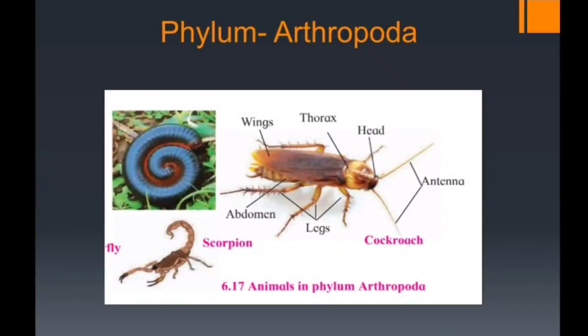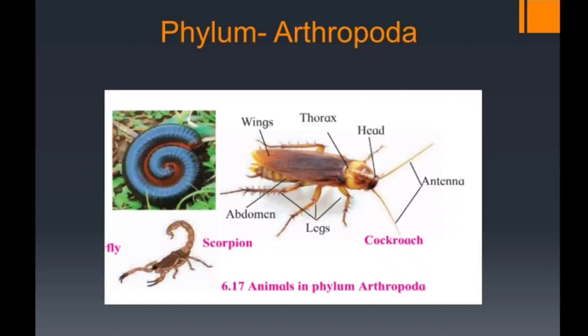Phylum Arthropoda. These animals have jointed appendages, that is, legs. Hence, they are called as arthropods. Planet Earth has highest number of animals from this phylum. Hence, this is the largest phylum with highly successful animals in the animal kingdom. These animals are found in all types of habitats ranging from the deepest oceans to highest mountains.